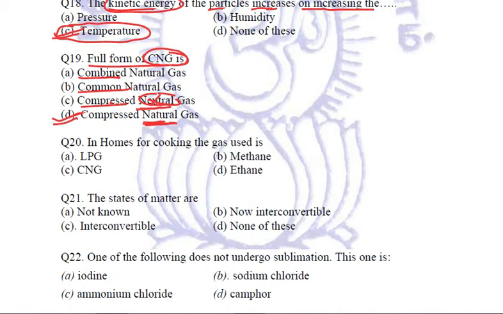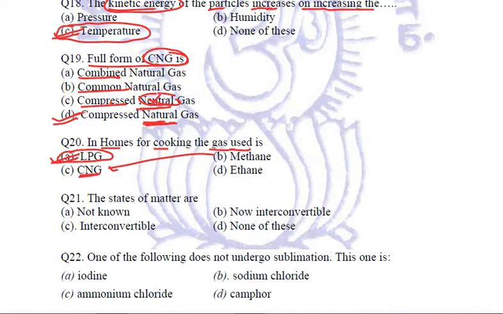Coming to the next question. In homes for cooking, the gas used is, we all know it is LPG, liquefied petroleum gas. And just to add to this, which gas is the main constituent of LPG? It is butane. You need to remember that also. You have studied that it is butane which is a major constituent of LPG. Talking about CNG, compressed natural gas, methane is the main constituent of CNG.